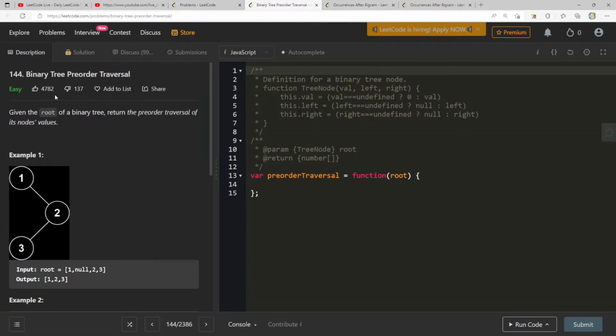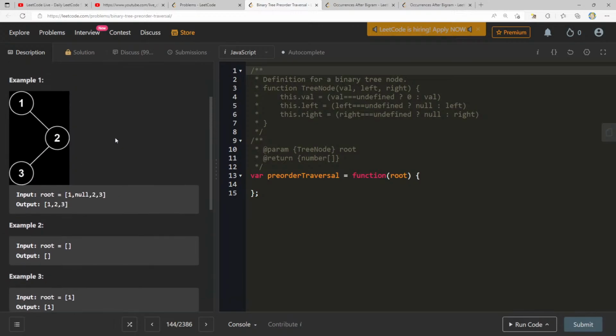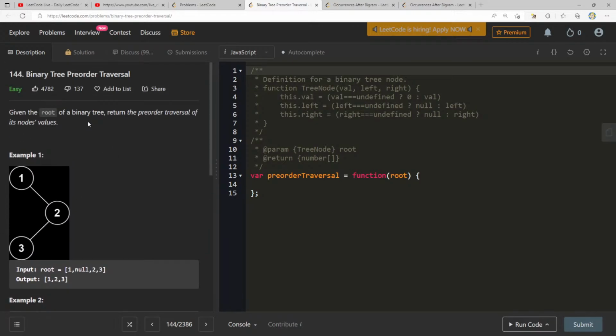All right, so another binary tree traversal. Of course, the follow-up is going to be to do it iteratively. It just seems to be the case with these. This one, I think we've already done in order. I tried to do post order iteratively, but I wasn't able to do so. Let's see if we can figure out how to do it with pre-order.